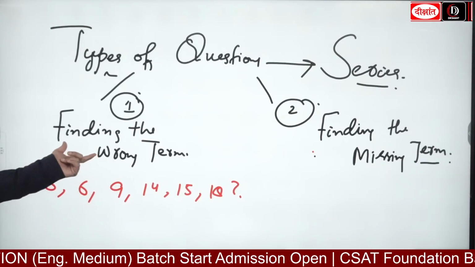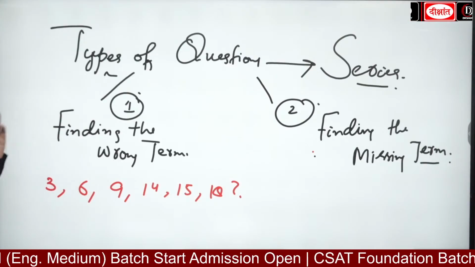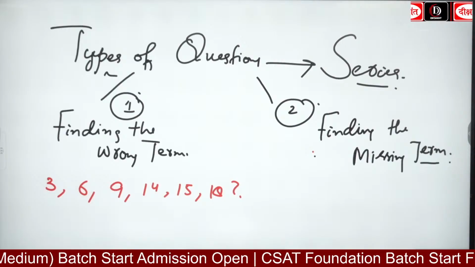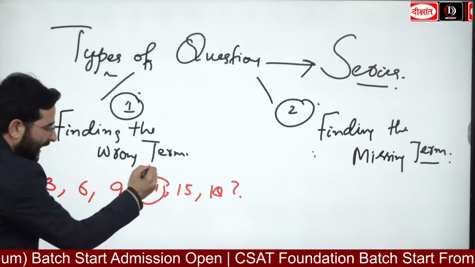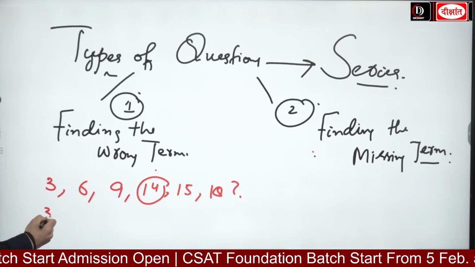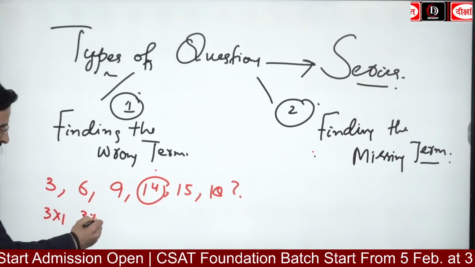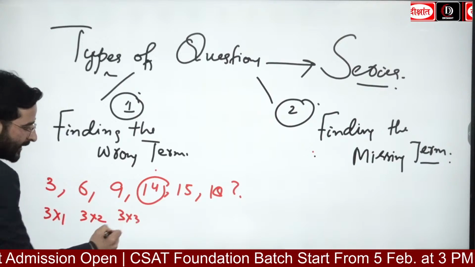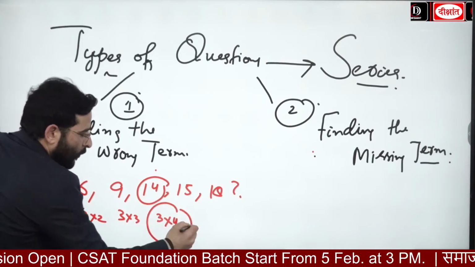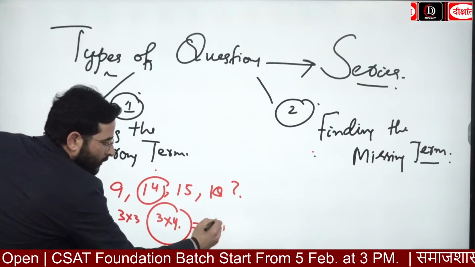You have been asked to find the wrong term in this particular series. The wrong term कौन सा रहेगा? Yes, it is going to be 14 because ये 3 का multiple देखने को मिल रहा है. 3 multiplied by 1, 3 multiplied by 2, 3 multiplied by 3. So the next term is going to be 3 multiplied by 4, that is going to be equal to 12.